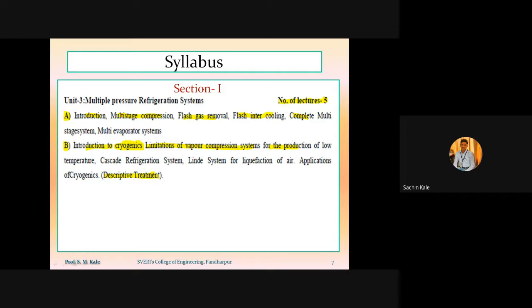So this was related to our section number 1. Section number 1 is completely related with the word refrigeration, and section number 2 will be completely related with the word air conditioning.